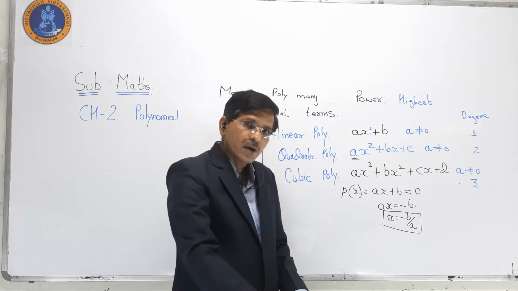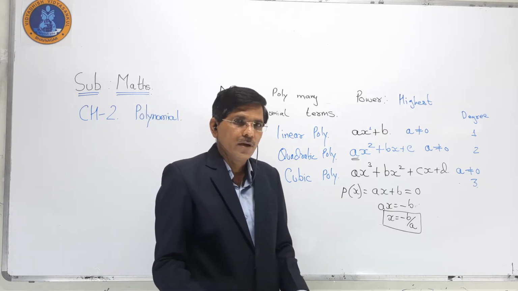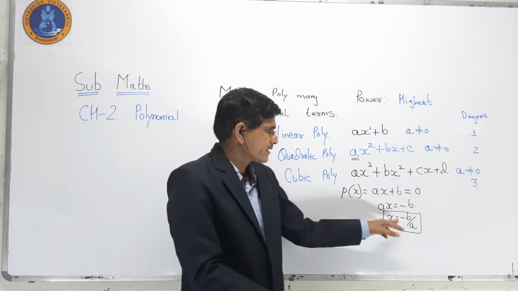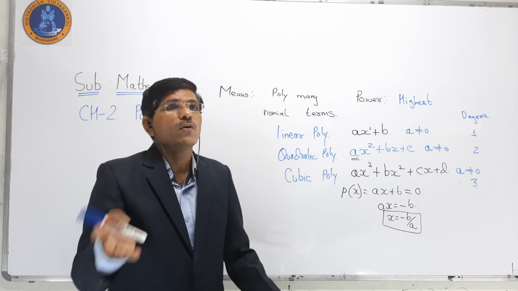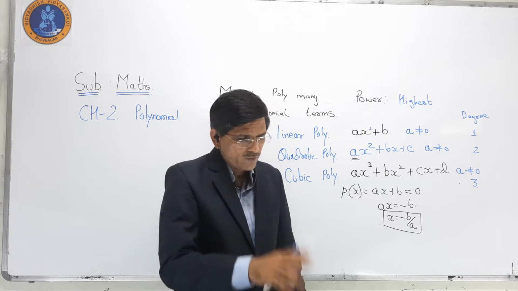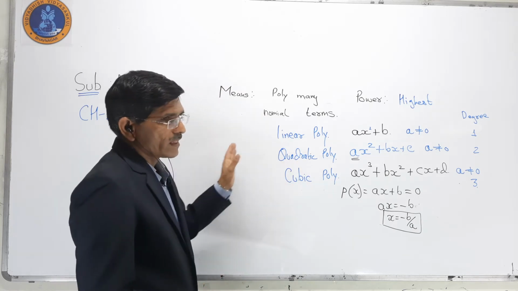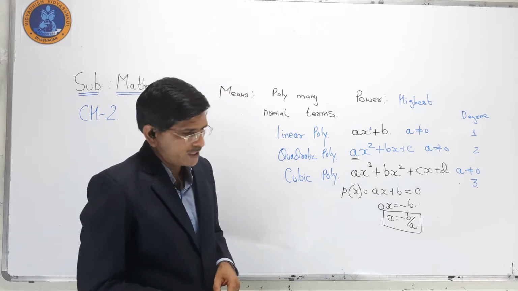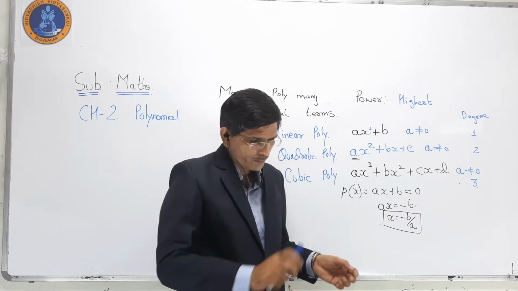Same we go for the quadratic polynomial and cubic polynomial. For a linear polynomial it is easy to find zeros because x equal to minus b by a, because it has only 1 zero. But if we go for the quadratic, it has 2 zeros. So we have to factorize the polynomial first. Mostly in this chapter we are using p of x. Why are we using p of x? P means polynomial, x is a variable. So that is why we are writing p of x.